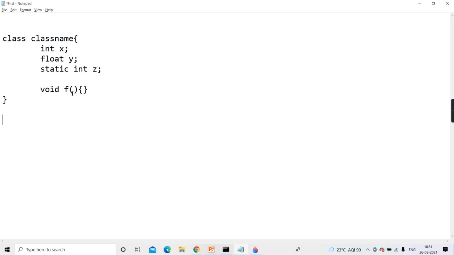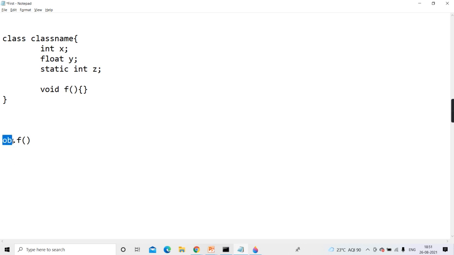First, to call this f, I need to have an object of this class. Now how to create objects and all, I'll tell you. But assume there is an object, then object dot f and then round brackets. If it is taking some parameter, you can pass it. If it's returning, collect it. It's up to you. But to invoke that method, meaning to call that function, you need to have an object.